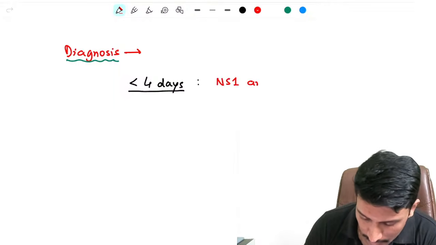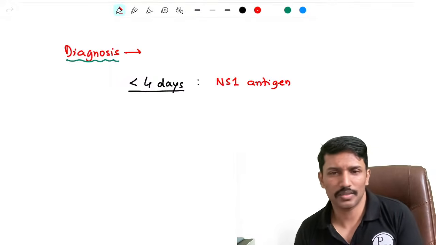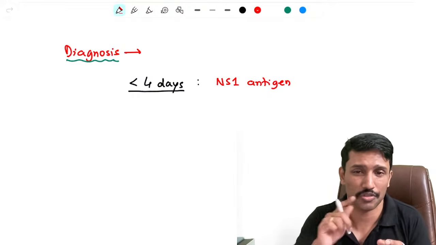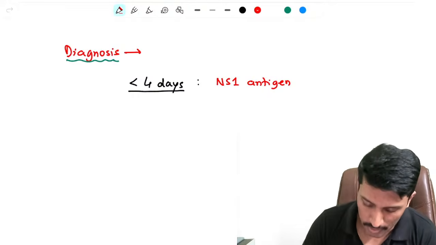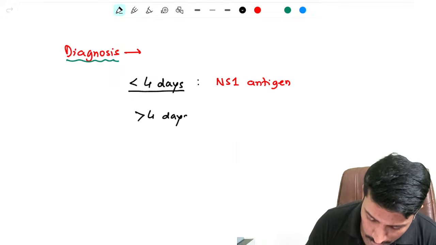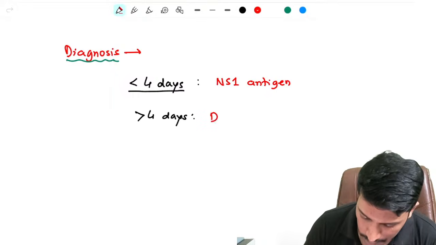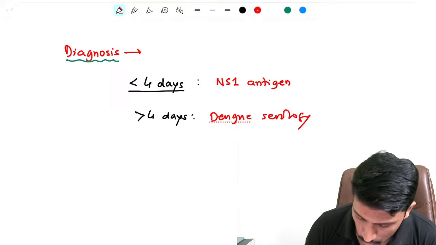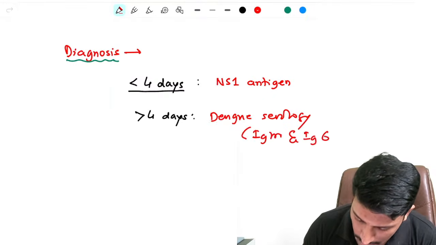NS1 antigen. NS stands for non-structural. So dengue has some structural and non-structural proteins. So we are looking for the presence of this non-structural protein 1 or NS1. Now after 4 days, we can go for the dengue serology, looking for IgM and IgG antibodies.